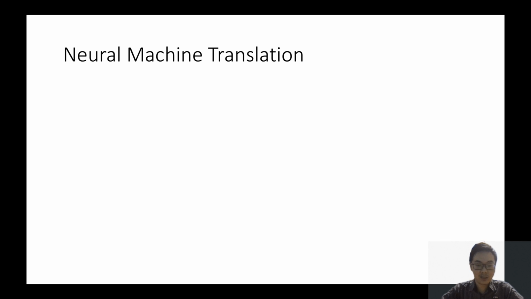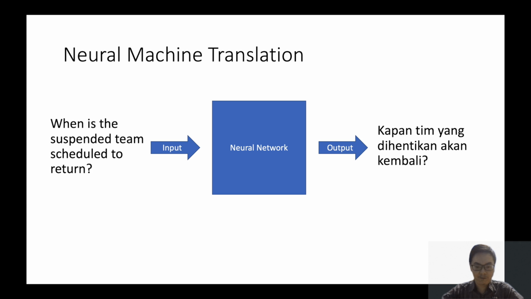The first is I want to talk about neural machine translation. The broad term machine translation refers to the use of software to translate text from one language to another. Neural machine translation is an approach to machine translation with a neural network. For now, you can just assume that we have a black box which receives an input of a sentence in English and outputs the translation of that sentence in Indonesian in this case.